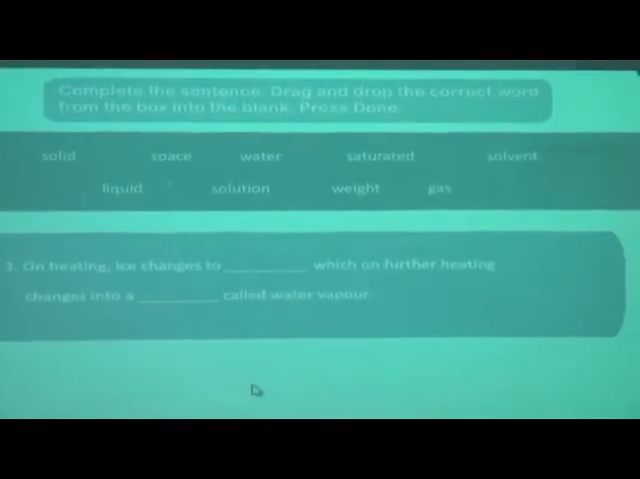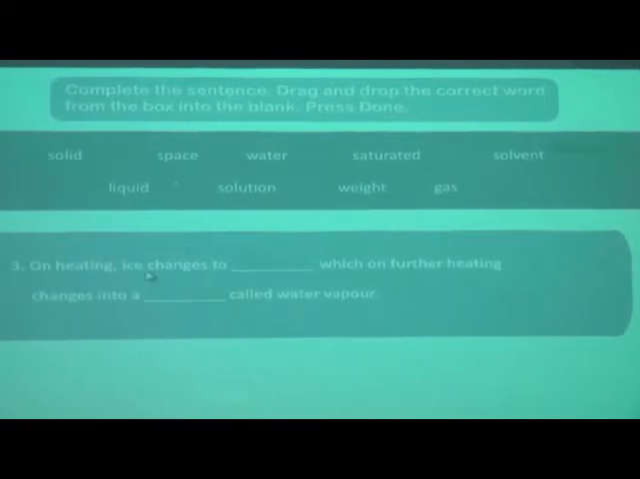Now we will see the next sentence. On heating, ice changes to dash, which on further heating changes into a dash called water vapor. When we heat ice, it changes into water, which on further heating changes into a gas. Yes, we will check whether our answer is correct. Good, yes, our answer is correct. Now we will move to the next question.